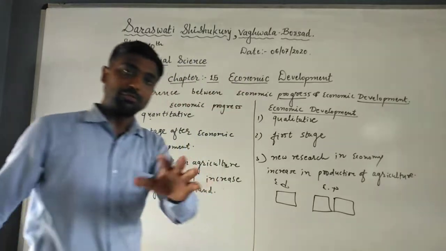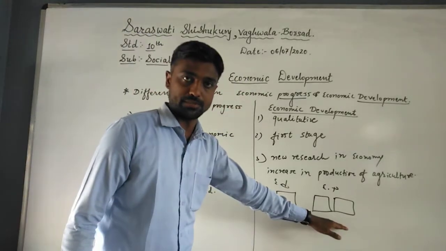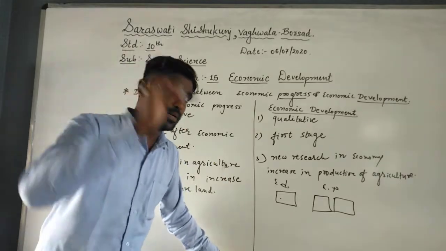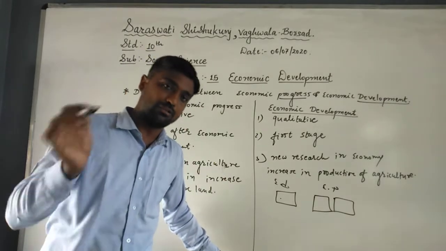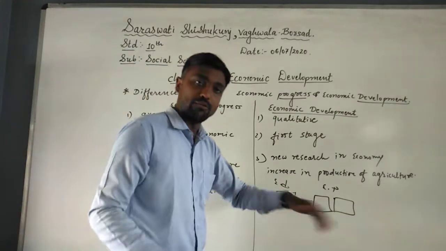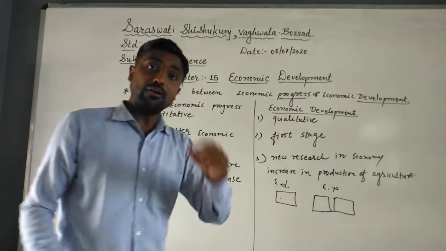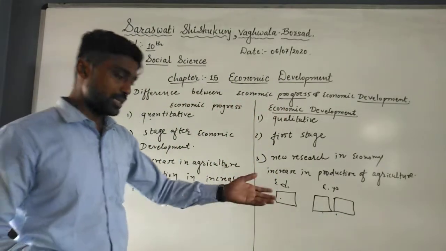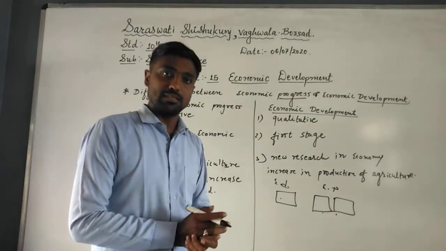I think you will understand by these two diagrams. Understood? Here what I have added is new research, for example hybrid seeds, chemical fertilizers and other equipment. But here I have not added any new research, but I have added one piece of land. So automatically the progress, or production of that agriculture, is increased.